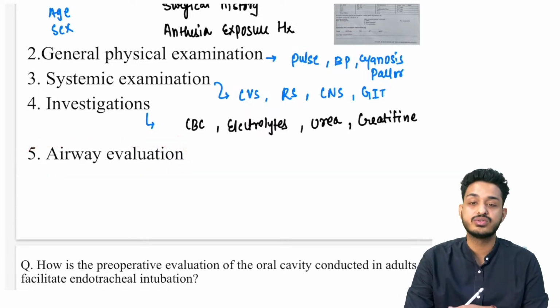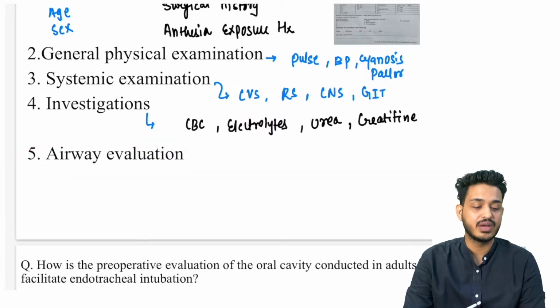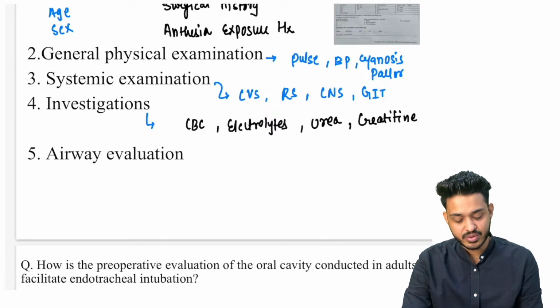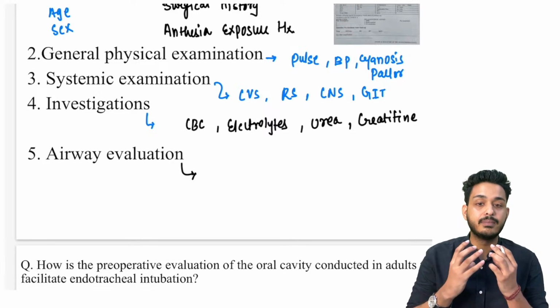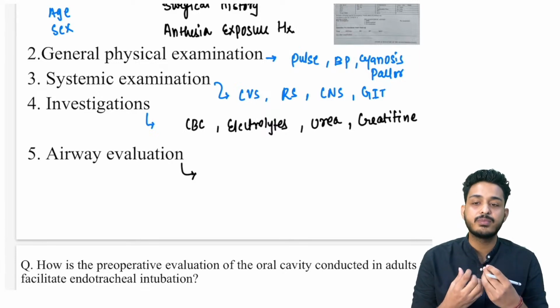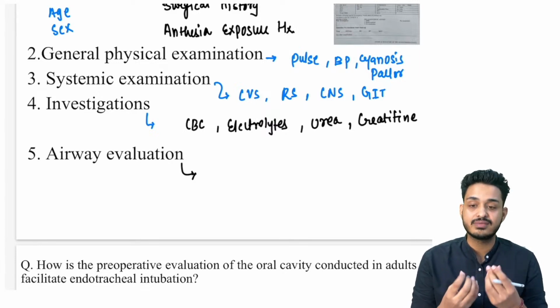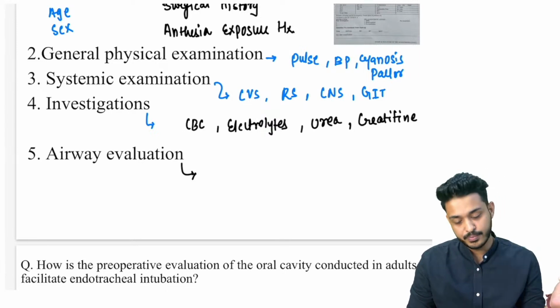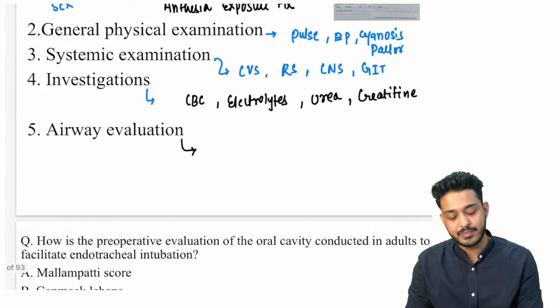The anesthesiologist is going to do airway evaluation, and in that airway evaluation we are going to understand whether the mouth of the patient, the size of the tongue of the patient, is good enough to intubate that particular patient. So we are going to do airway evaluation and pre-anesthetic checkup.